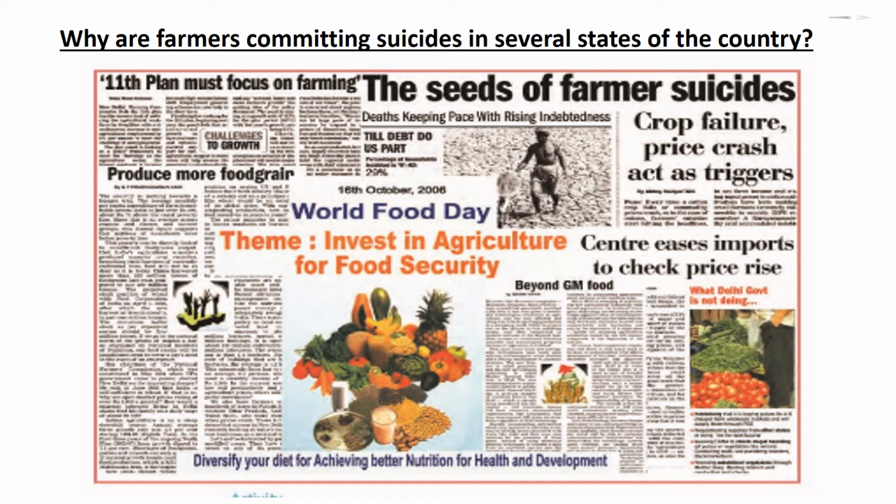Children, in the given picture you can see the seeds of farmer suicides. Crop failure and price crash act as triggers. Centre eases imports to check price rise. World Food Day theme is: invest in agriculture for food security. Produce more food grains. Diversify your diet for achieving better nutrition for health and development.